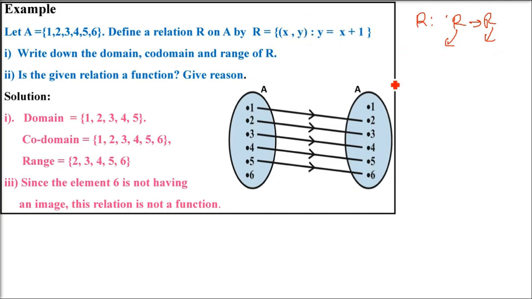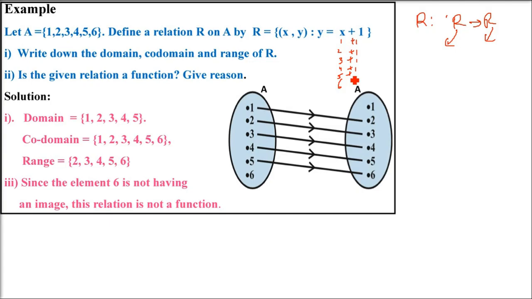How is this going to come? y equals x plus 1. So whenever you put a certain value from the domain in x, the corresponding value of y will come. For example, I am putting x as 1, 2, 3, 4, 5, 6. Just add 1 and find the y value. y is a dependent variable and x is an independent variable. We can give all the values from 1 to 6, but y is dependent, so it will not have all the values.